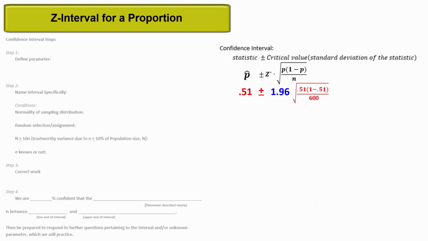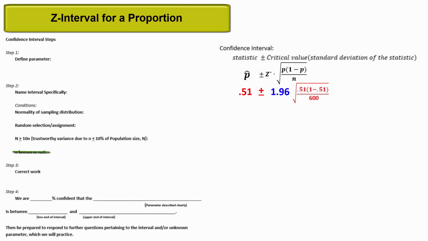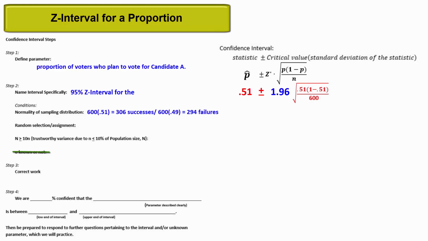So let's do a write-up of the confidence interval as if we were the data scientists who took the sample. We're collecting a 95% confidence interval for the proportion of voters who plan to vote for candidate A. Our sample size is 600. n times p and n times 1 minus p are sufficiently large to ensure a sampling distribution that is approximately normal. In fact, we had 306 successes and 294 failures in our sample.